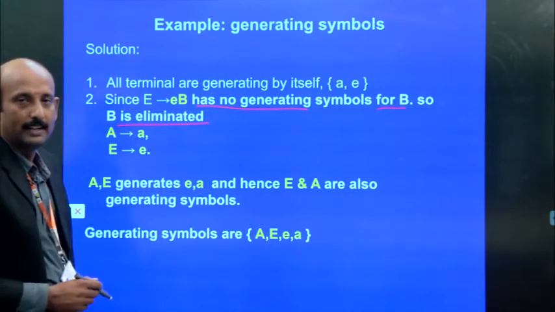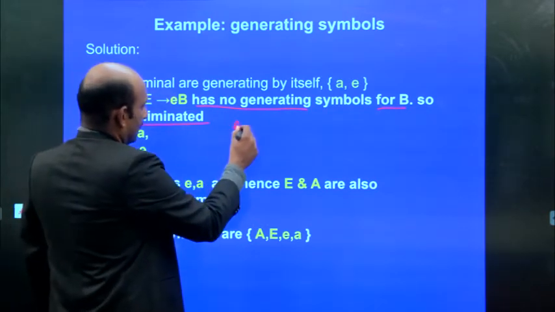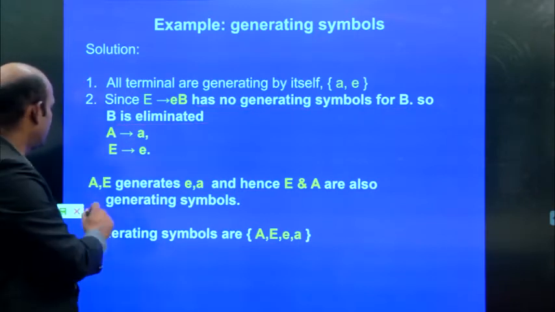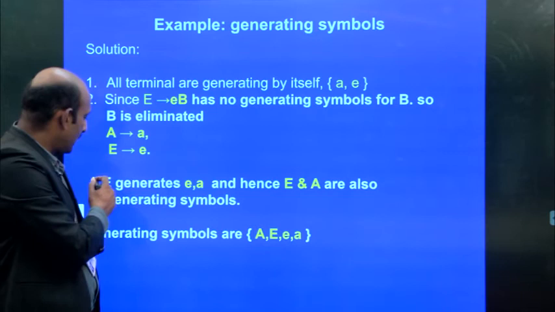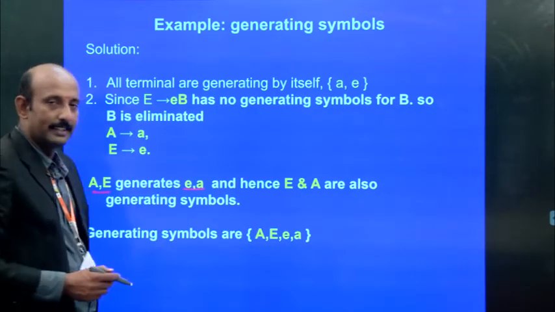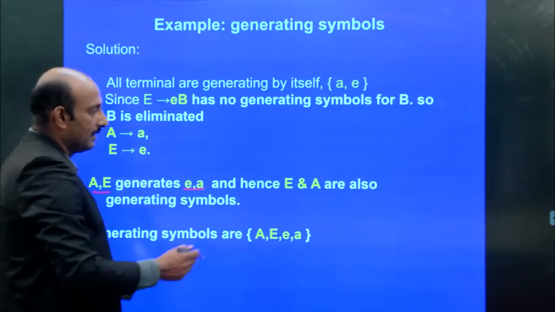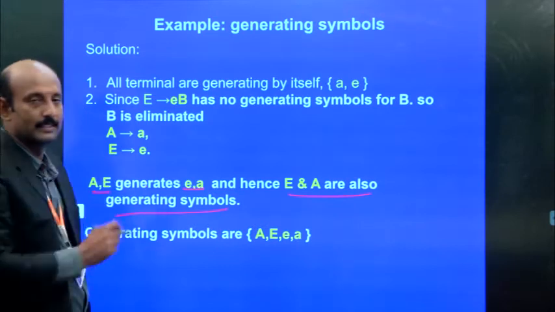The remaining answer is A implies A and E implies E. And A and E generate the terminal symbols, hence E and A are also called generating symbols.